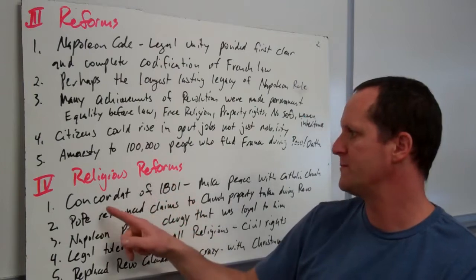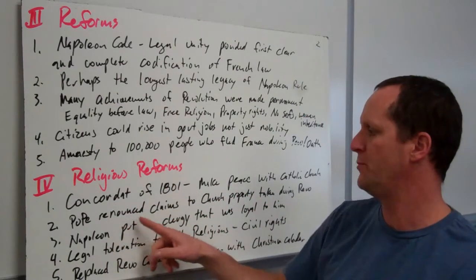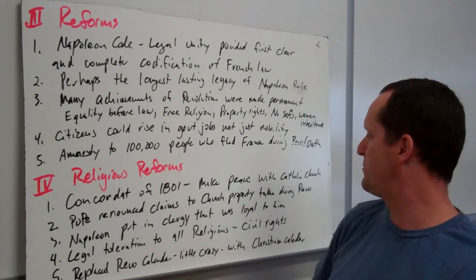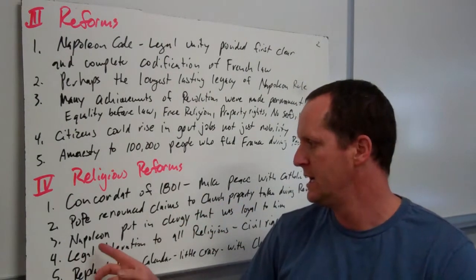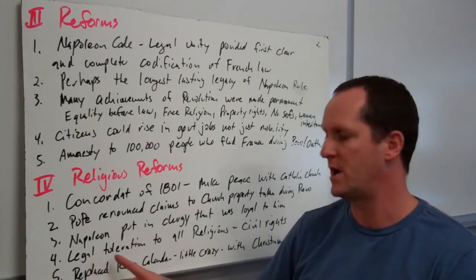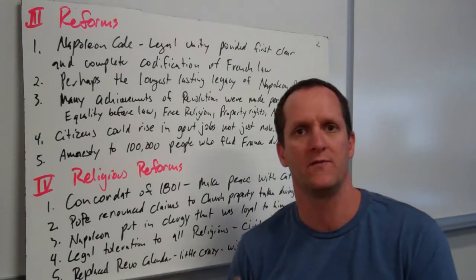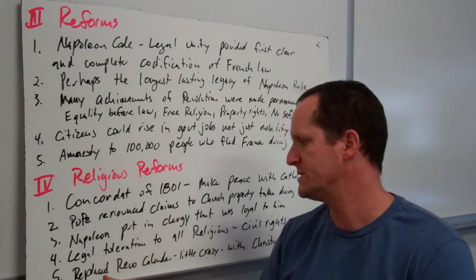Now, religious reforms. The Concordat of 1801 made peace with the Catholic Church. The Pope renounced claims to church property taken during the Revolution. Napoleon put in clergy that were loyal to him. Legal toleration to all religions. And this was the beginning of civil rights for religious movements.